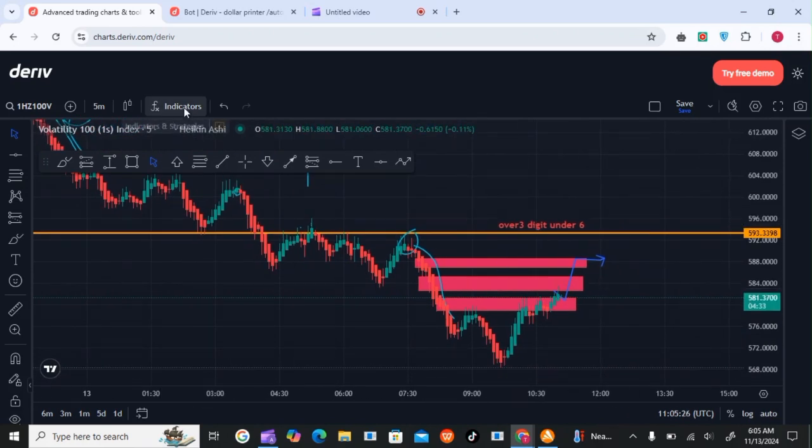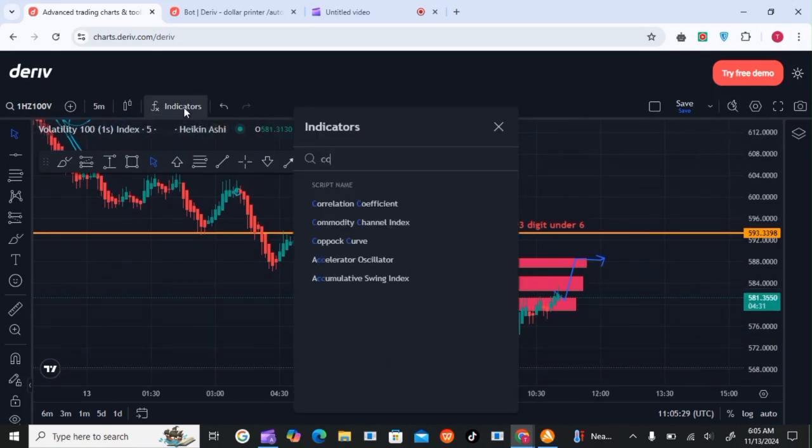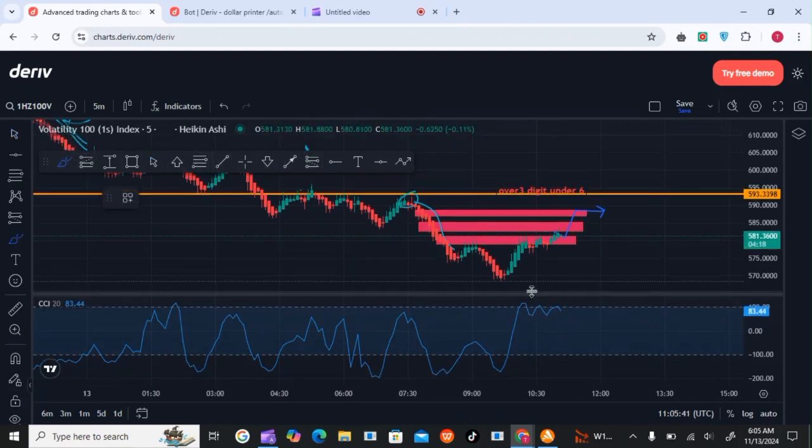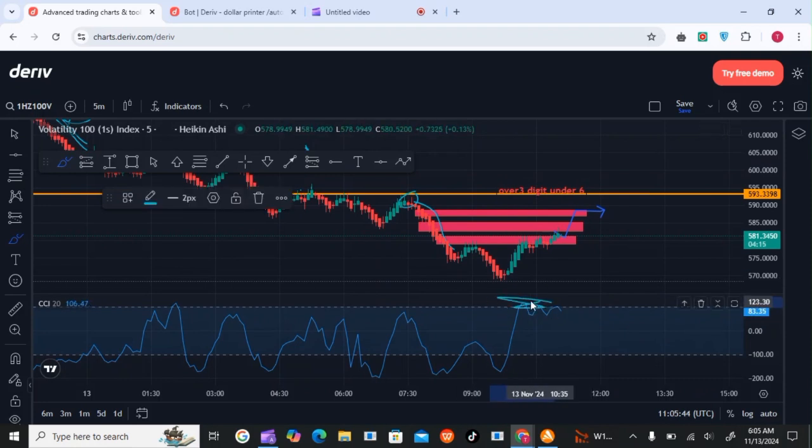Now with that information, how do I get the entries for these things? So we have indicators here that we need to enter. That is the first one, CCI. So let's first discuss this CCI. Whenever you see the market on this overbought area, definitely the market will go down. When you see the CCI on this area, definitely the market is changing to the uptrend.